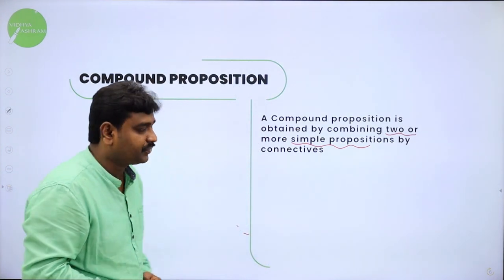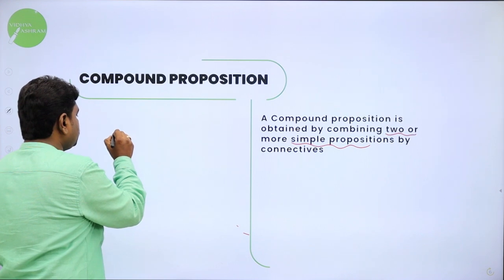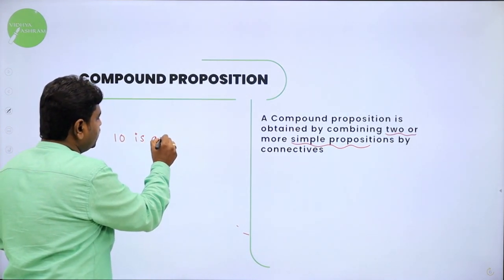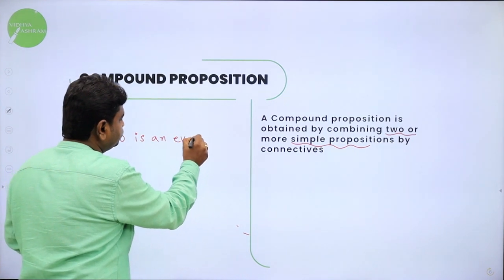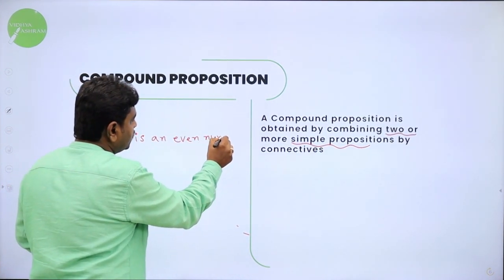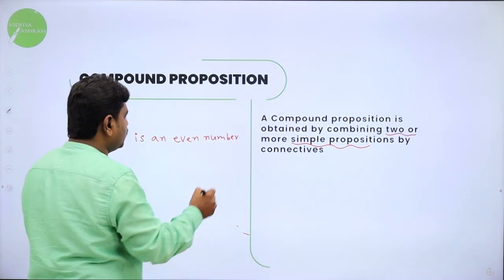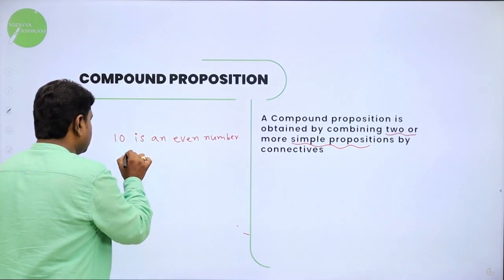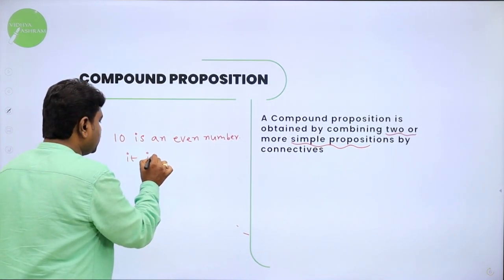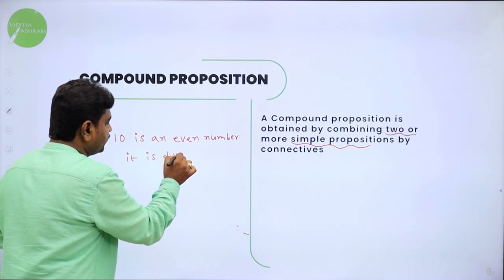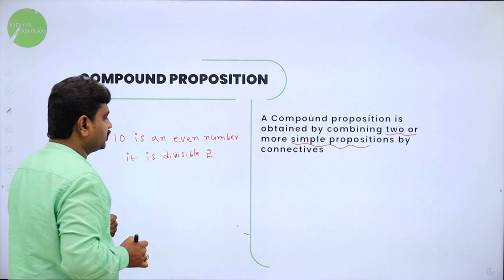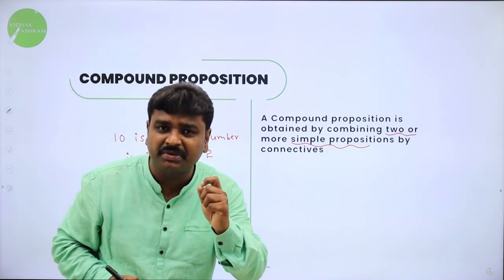For example, I'll take: 10 is an even number. You know, this is a proposition, its truth value is true. Another: it is divisible by 2. So: 10 is an even number, it is divisible by 2.